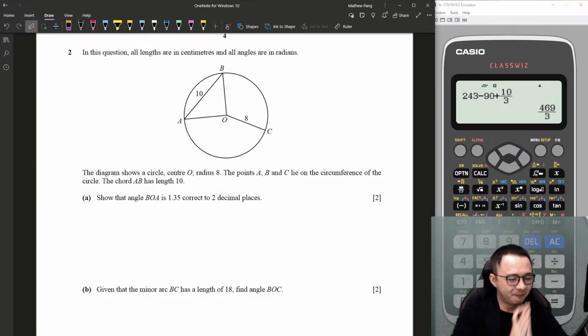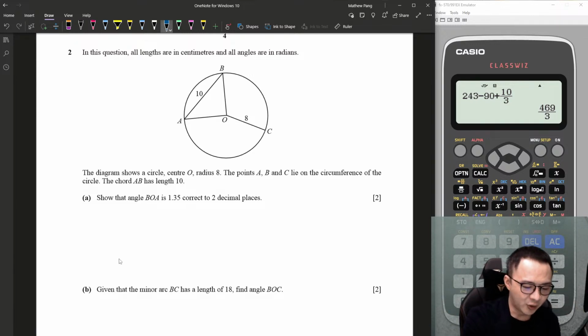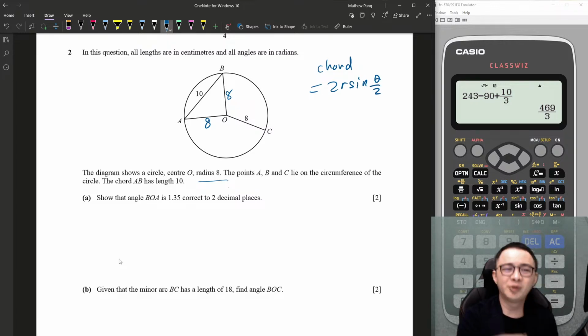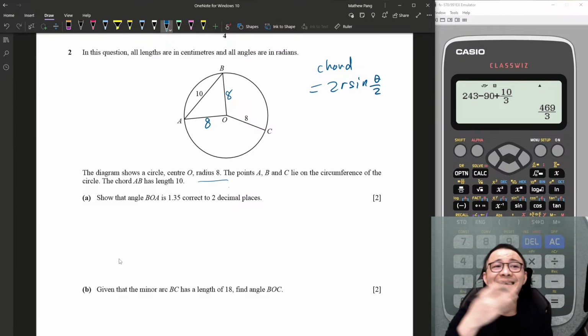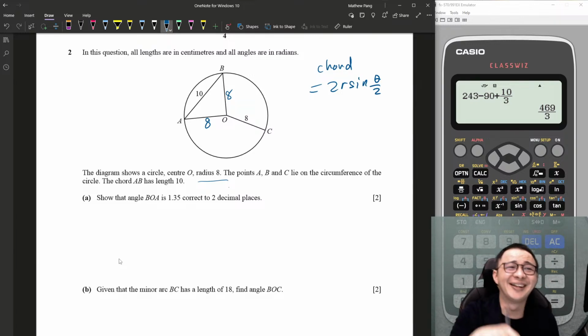So then circular measure. Over here, they tell us the chord is 10, then we have a radius of 8. Nothing special here. We have a formula for chord. The formula of chord is 2r sine theta over 2. If you say, sir, this formula is not given, that's not possible. We won't remember this formula in the exam.